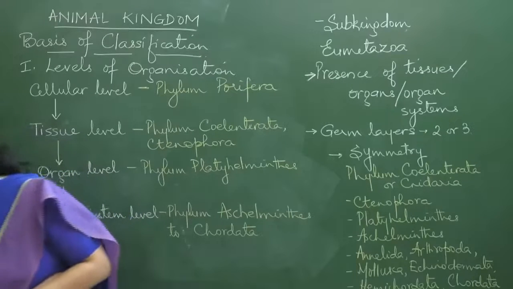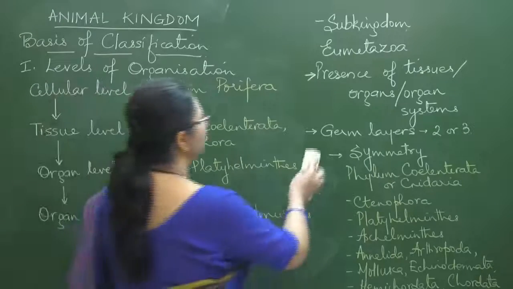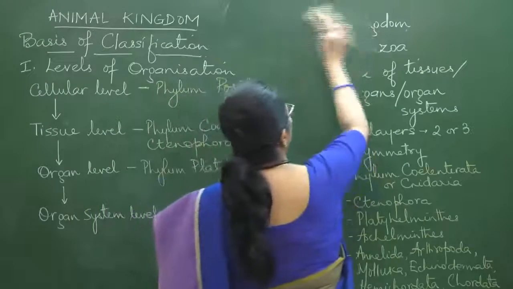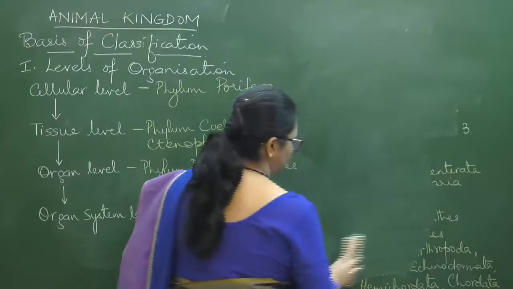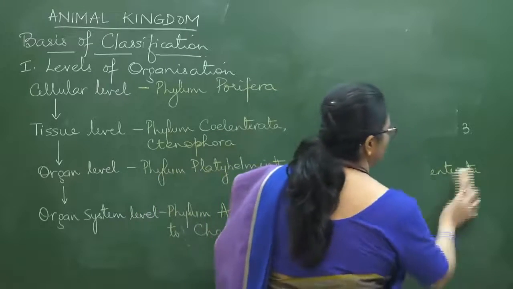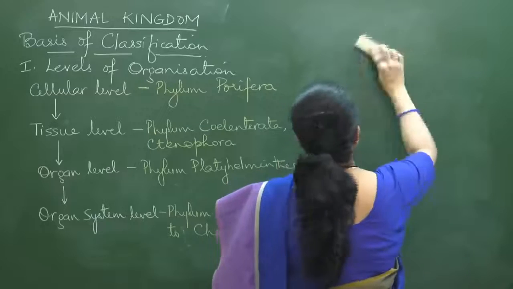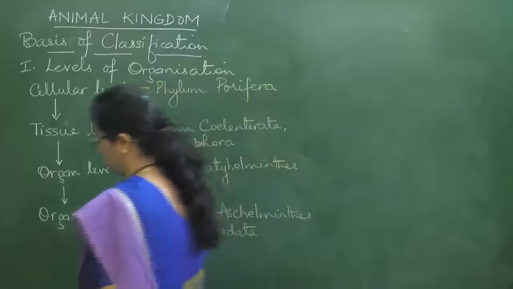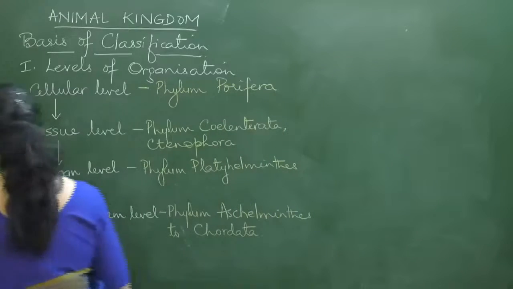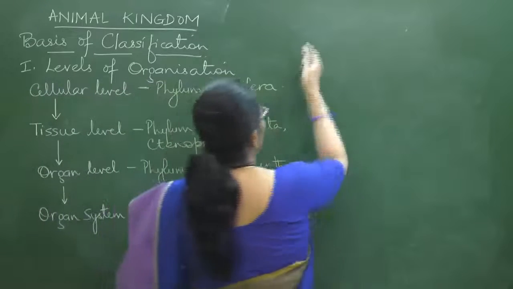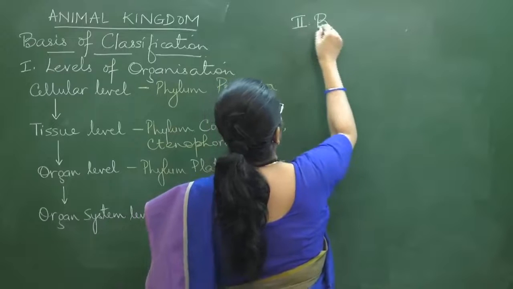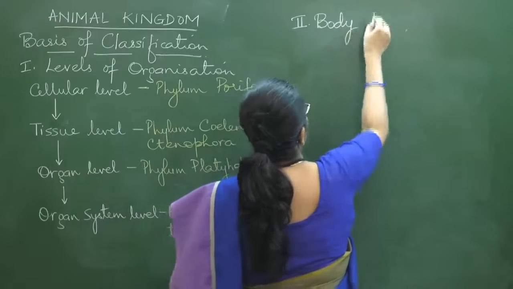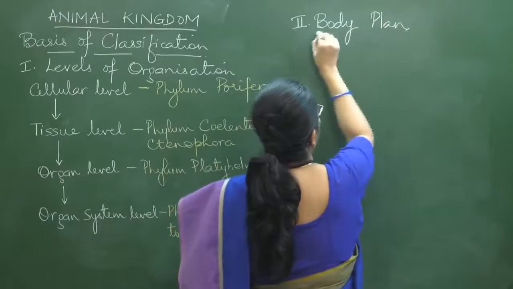Okay, so let me take it on this side. So next, that is body plan.